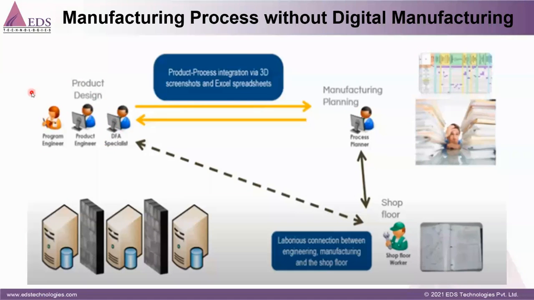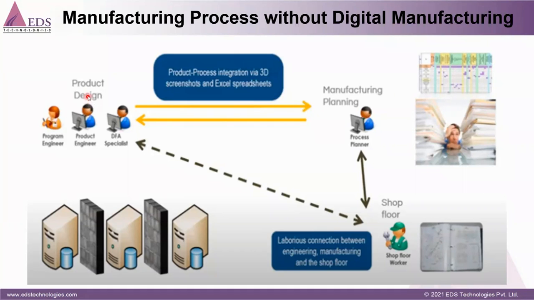Then the next step, this design should move to the manufacturing planning department. So how do they communicate this design? In the traditional way, they send 3D screenshots, Excel, all those things on paper. So this communication is not digitally connected.